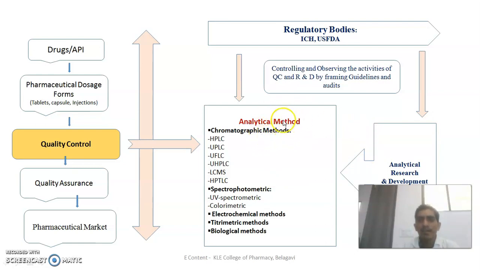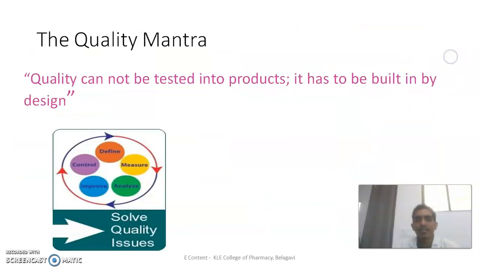Here the analytical method department and the analytical research and development unit, these two departments in the pharmaceutical industries, are regulated by various regulatory bodies who control and observe the various activities in these departments. They frame some guidelines to control the activities, and they also do audits, trials and so on to compare the quality aspects in the various industries.